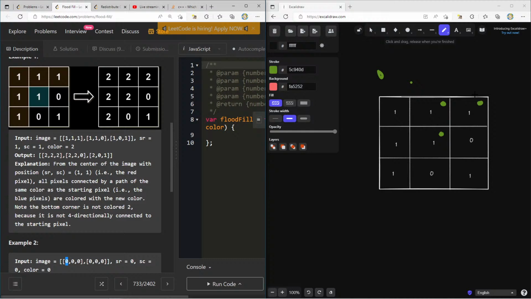I could use another data structure for it, but I don't really want to. What if we say, no, that wouldn't work either. I was going to say if we're at the origin point, but that's also not going to work.